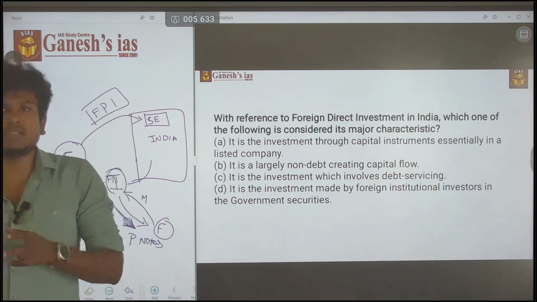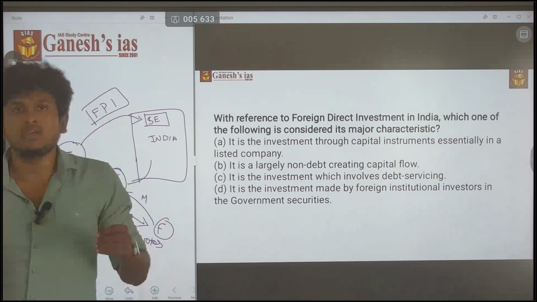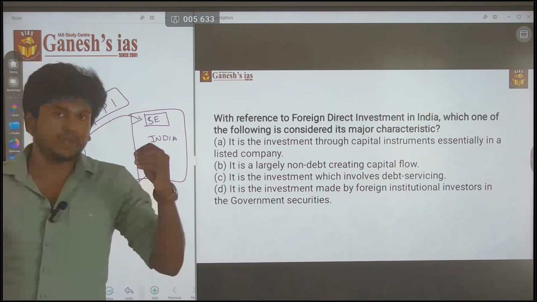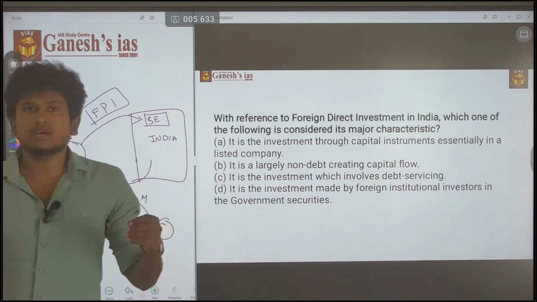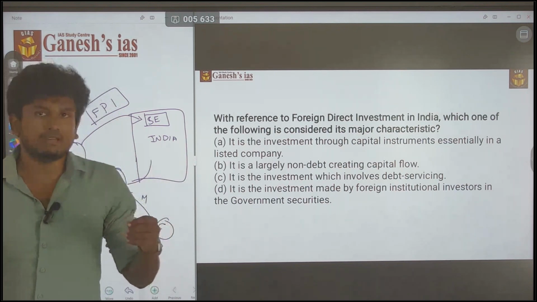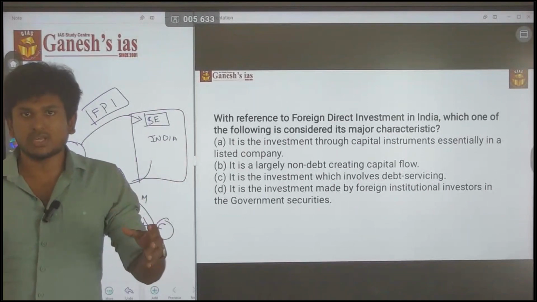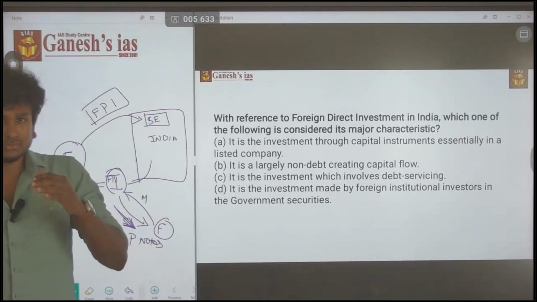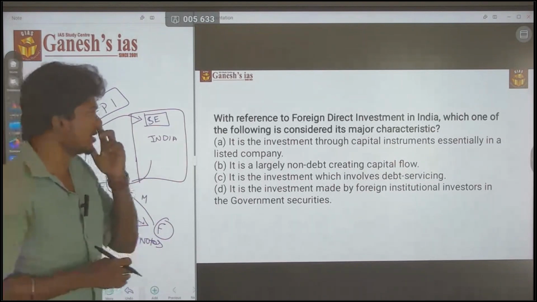So this is the major thing about lending activities and investment activities. In investment activities you will get a profit, but in lending or borrowing activities, you will only get the interest rate. So these are the major things about investments and borrowing. With this we can easily solve this question. Let's get into the question.